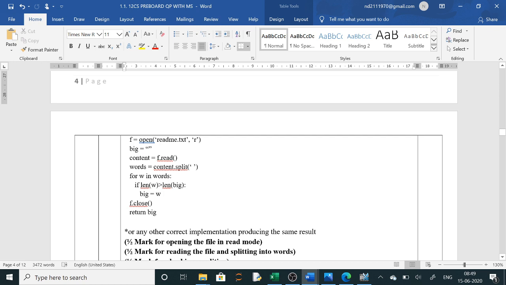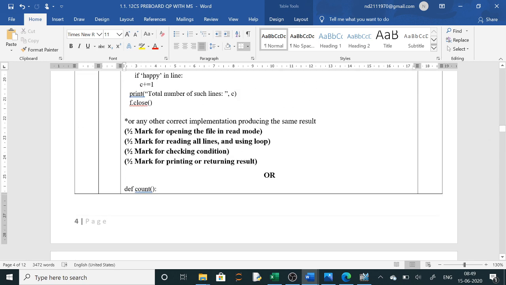Then one by one we will take each word, and what we have to do is, if the len of that word is greater than len of big, this is a very good question, then big will take the value of w. Clear? So at the end it will be file.close. If it is a function, then we will return the big value. Here you have used def count, so it is a function here. Clear?